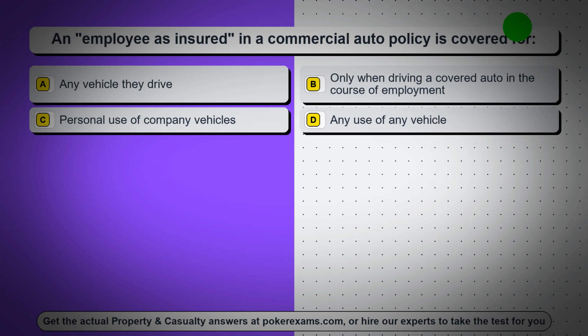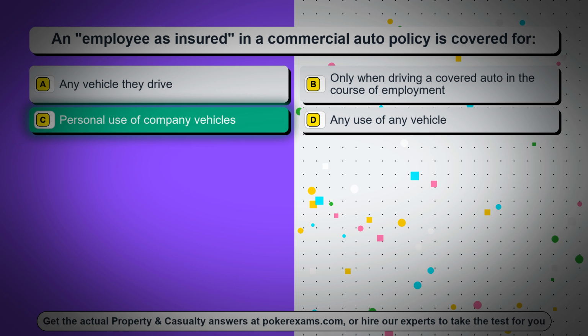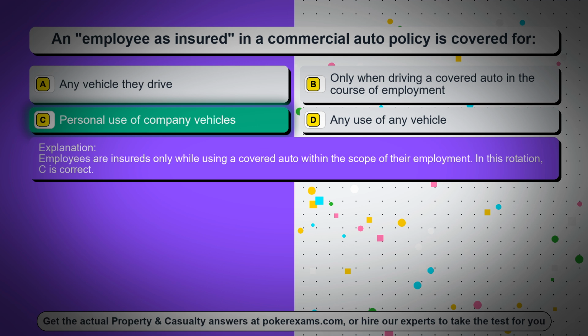Question 12. An employee insured in a commercial auto policy is covered for, option A, any vehicle they drive, option B, only when driving a covered auto in the course of employment, option C, personal use of company vehicles, option D, any use of any vehicle. The correct answer is option C, personal use of company vehicles. Employees are insured only while using a covered auto within the scope of their employment.